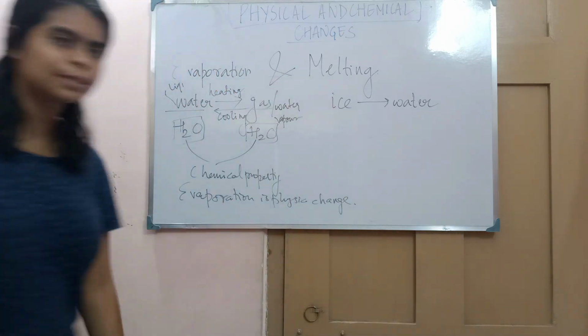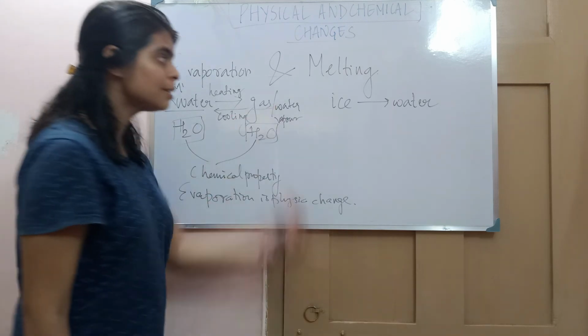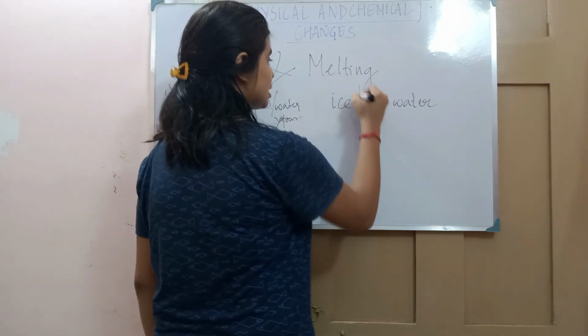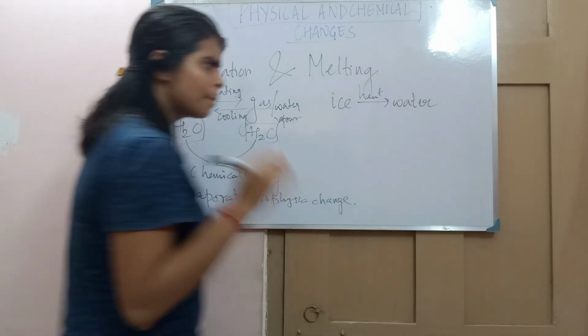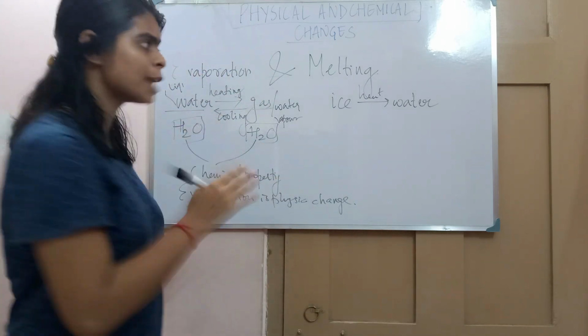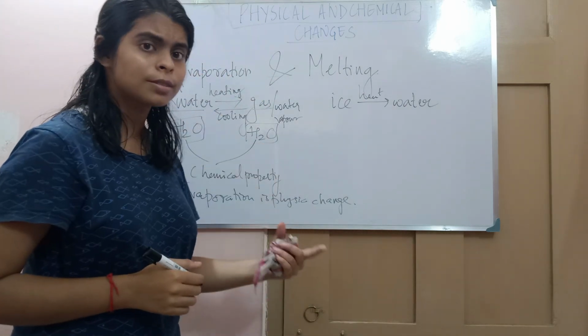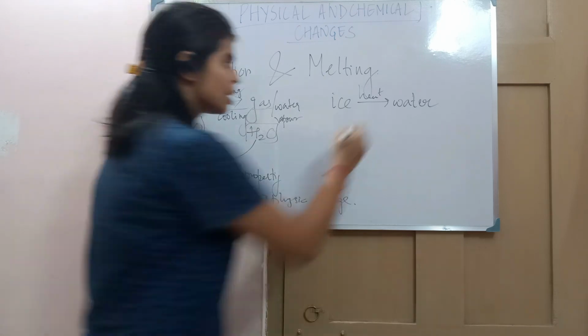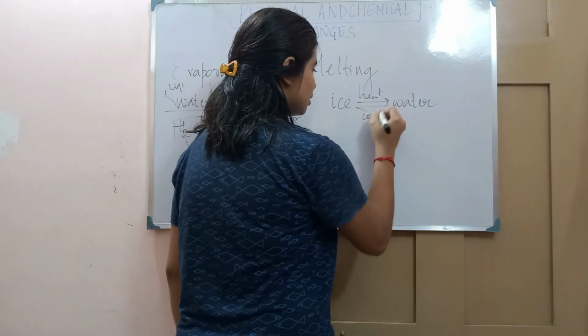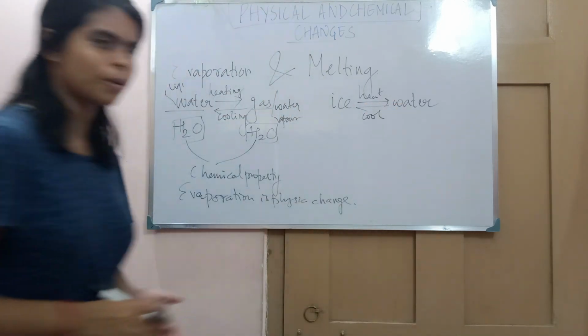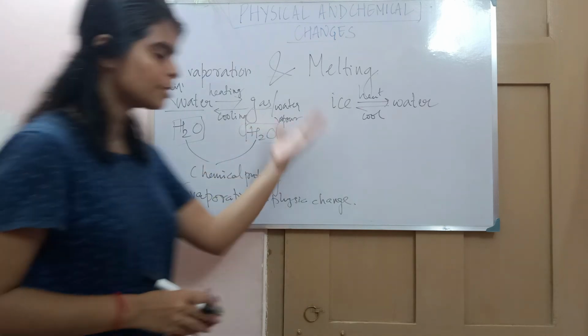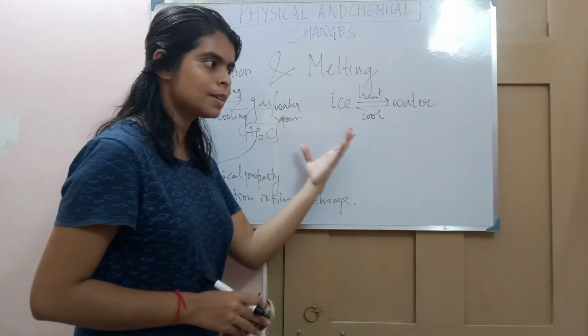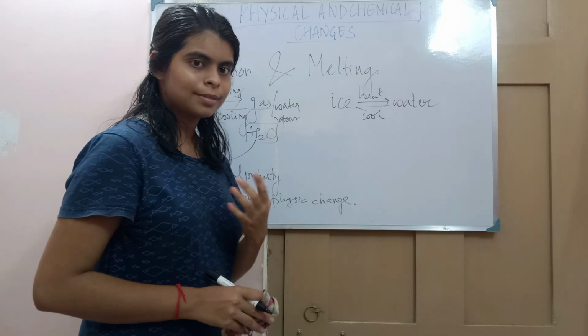And what about the melting? Yes, even in the melting, if we heat it, we can get the water. But is it not possible to get the ice from the same water? Yes, if we cool it. So what kind of change is it? It is reversible. But now tell me, physical or chemical?